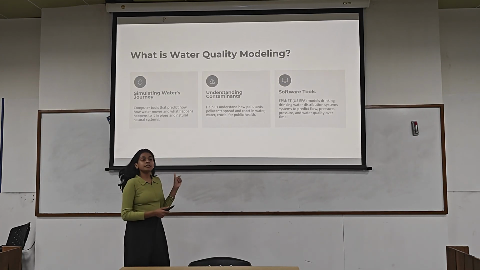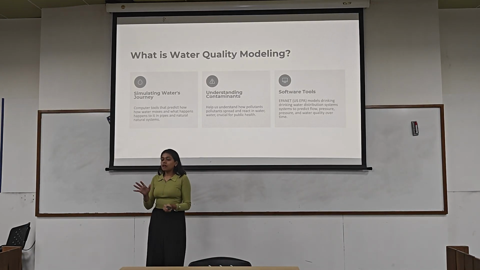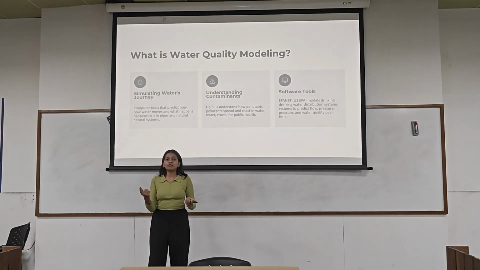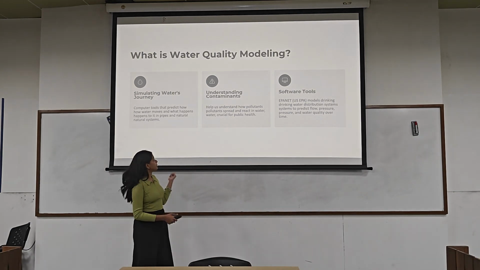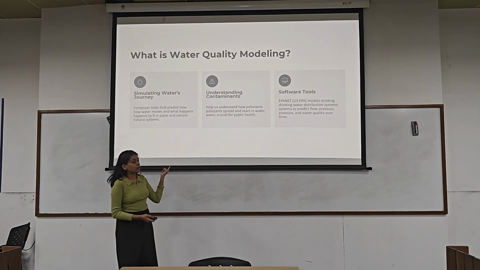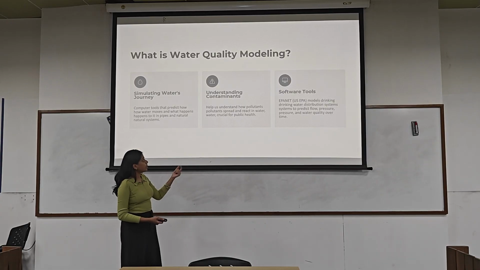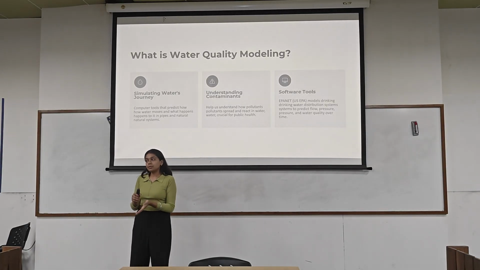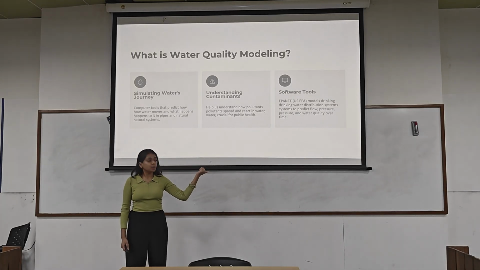So to discuss this, let's take an example. On the bank of Sabarmati river, let's say there is a sugar factory. Whatever that sugar factory excretes, first of all, what is excreted, in what amount, into the river, and where all that river's water goes through. That is understanding, or simulating, the water's journey. Next, how many contaminants does it hold? How many pathogens does it have? What hazardous substances does it have? That is understanding contaminants. And lastly, what are the software tools that we can use to save the water and reuse it? Currently, we are using EPANET for drinking water systems, which is a US-based system.